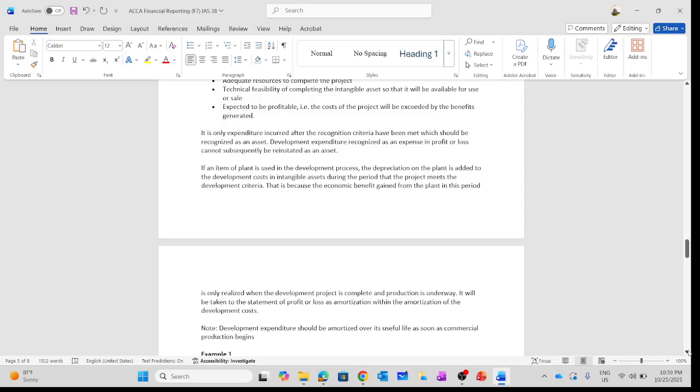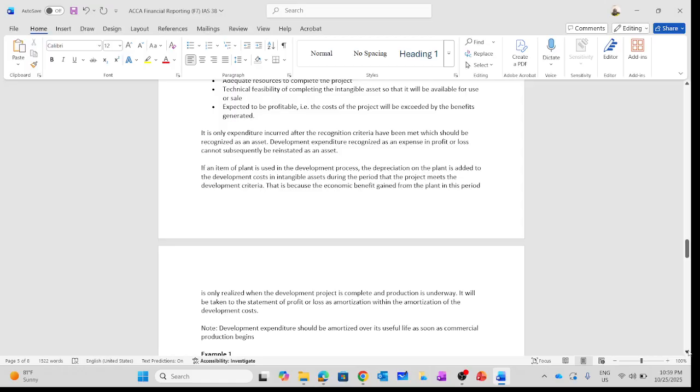We need to know the distinction between research and development costs. We need to know the criteria for development cost, whether or not we are going to capitalize the development cost. And for development costs that have already been expensed in the financial statement, we are not going to reinstate that development cost back to the financial statement. So these are the concepts we need to know. So now let's take a look at examples so we are able to grasp the concept well.